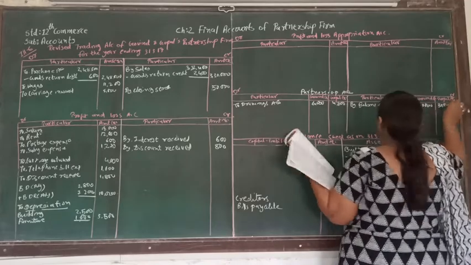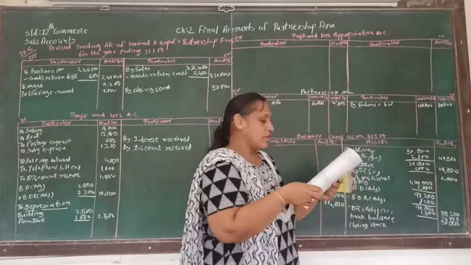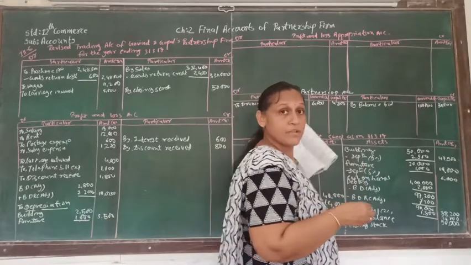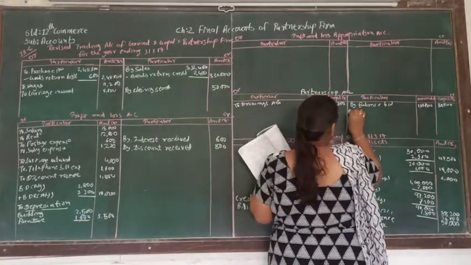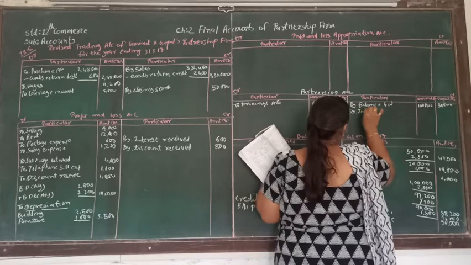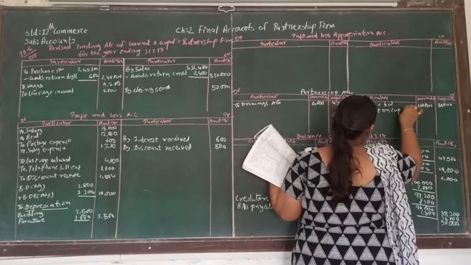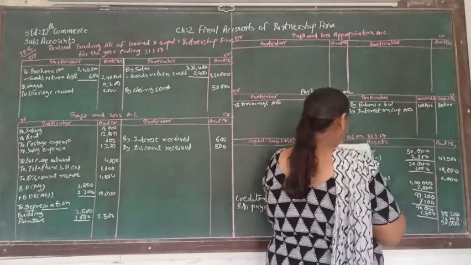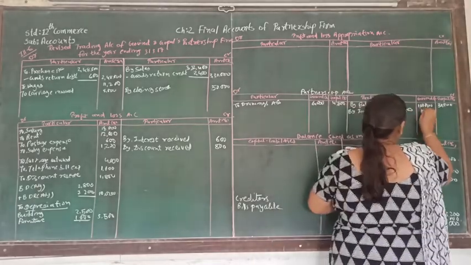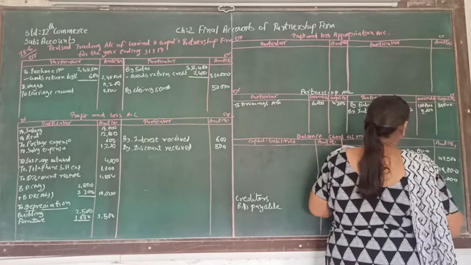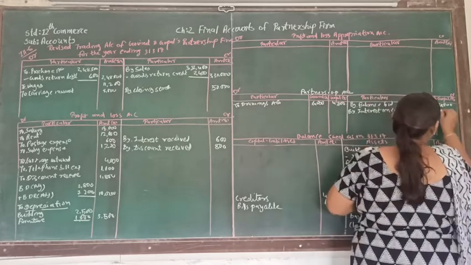Here again, there is an adjustment related to capital account: interest on capital at the rate of 5%. That will be by interest on capital account. 5% of 1 lakh will be 5,000. And 5% of 30,000 will be 1,500.